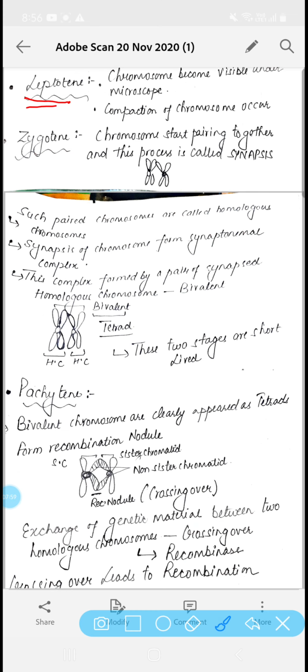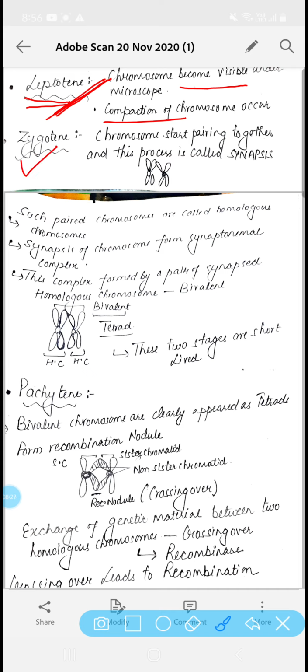Now in this leptotene stage, what happens? The chromosomes start becoming visible under the light microscope. The chromosomes start becoming compact. We are able to see the compaction of chromosomes throughout the leptotene. So what are the key points of the leptotene? That is, chromosomes become visible and they start compacting themselves.